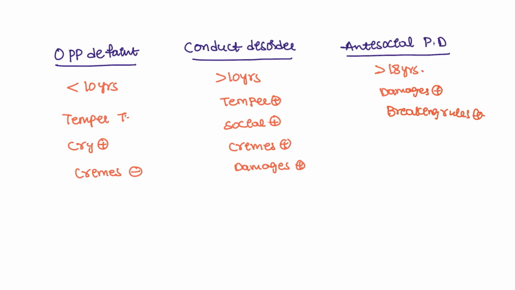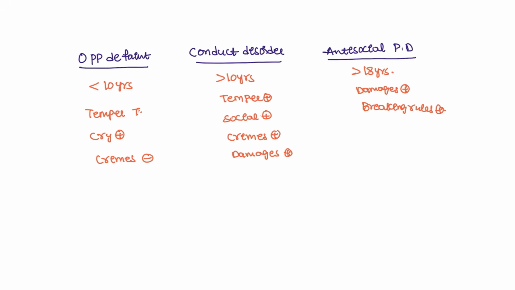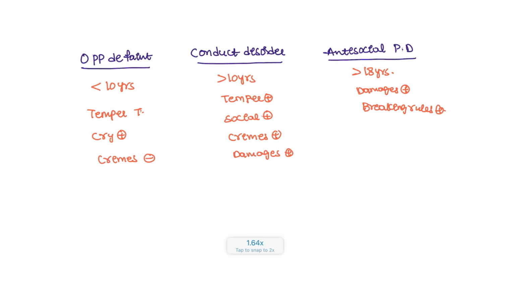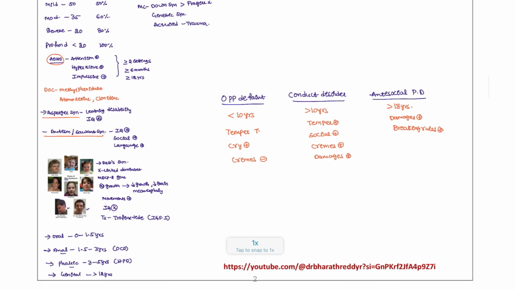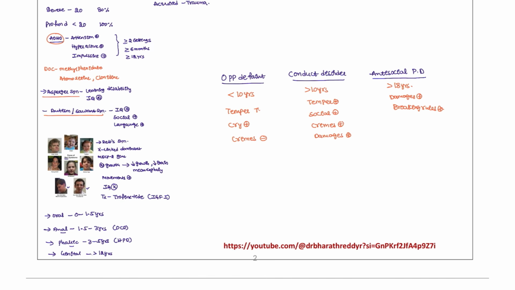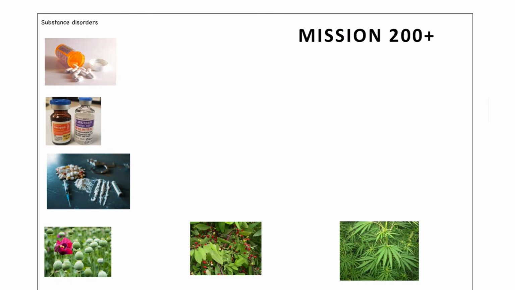All this will be seen in antisocial. Depending on the age, you have to differentiate which disorder the examiner is asking about. Mostly the examiner will be asking about the types only, and how to manage the patient.